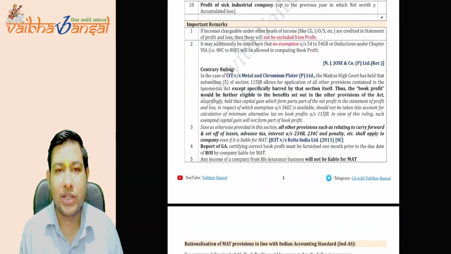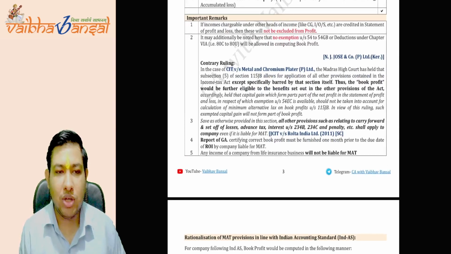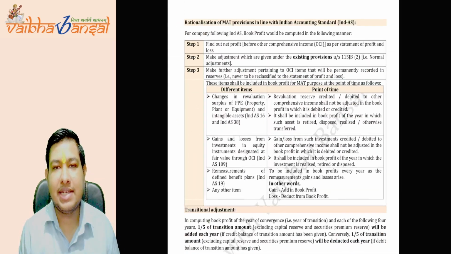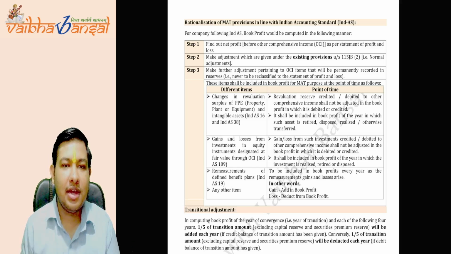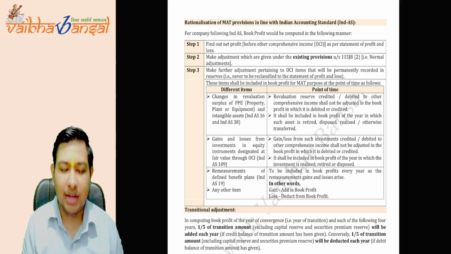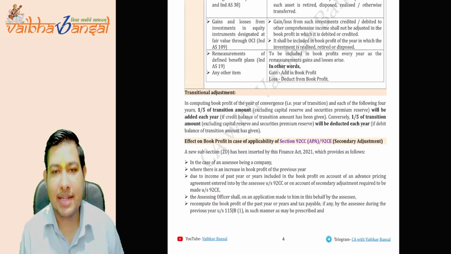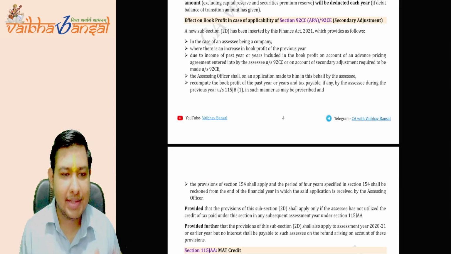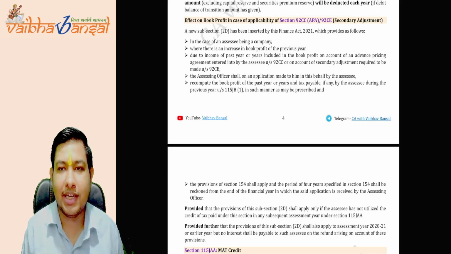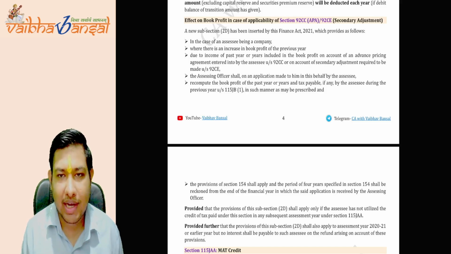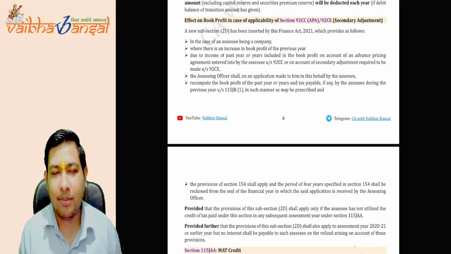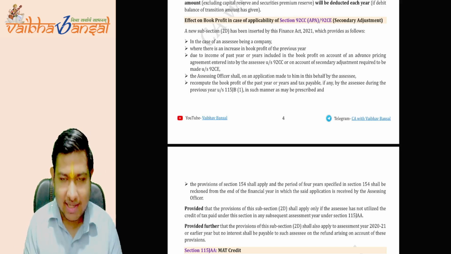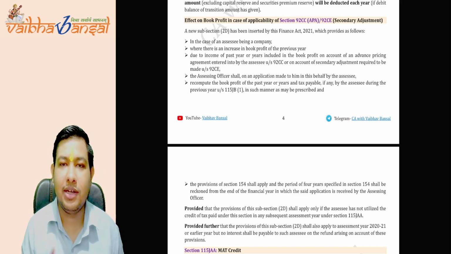Then we'll move towards the important remarks, the important points that you need to take care of while solving the questions. Then the Ind AS rationalization of MAT provisions in line with the Ind AS, with the AS, how it will be treated will also be taken care of. Then the transitional adjustment, effect on book profit in case of applicability of APA and the secondary adjustment. This topic needs to be done with the transfer pricing chapter. So I am holding it, and when we complete the transfer pricing chapter in our DT exemption series, I'll be able to explain this to you in a very easy manner. So this topic will be done in the transfer pricing chapter.